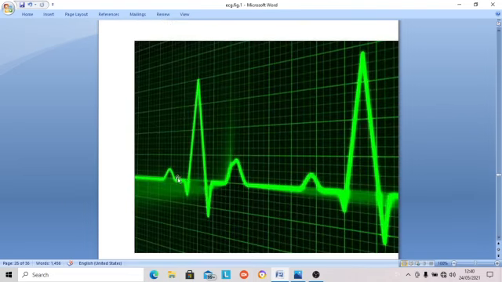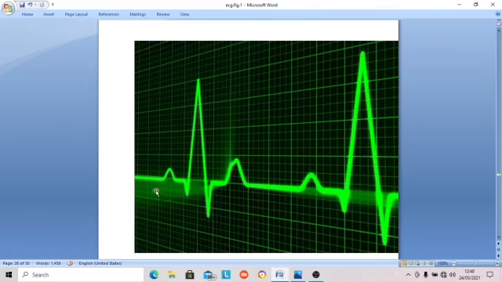It is the same thing: P, QRS complex, T. Then this is the TP segment, then P. This is the PR segment. Then Q, the QRS complex, T. This is the ST segment. This is the PR segment, from the end of P to the beginning of Q. But the PR interval is from the beginning of P to the beginning of the QRS complex. This is the PR interval.